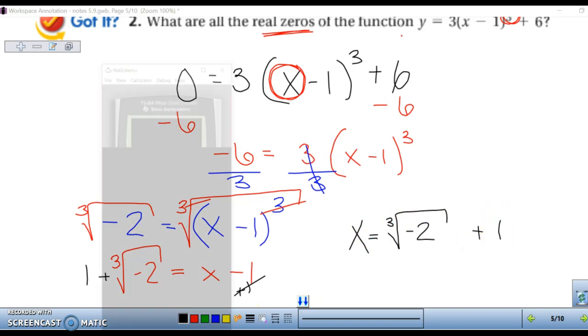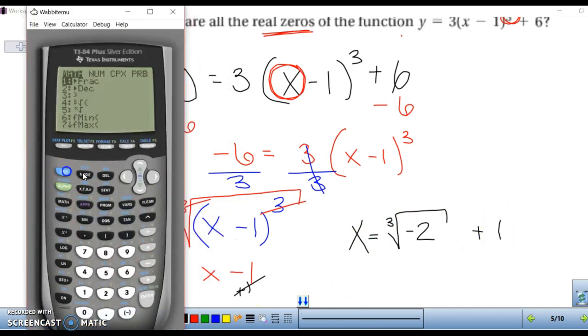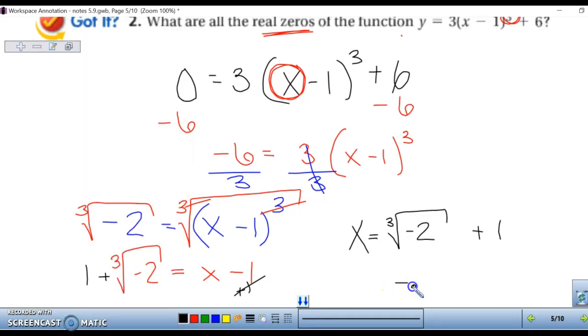Let's plug that into our calculator. So to get the cubic root, you go to math, and then down to number 4, it has that 3 out in front of the square root sign. And then let's plug in negative 2, and then add 1. So your answer is negative 0.26-ish.